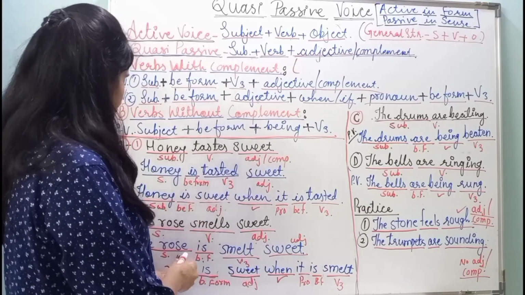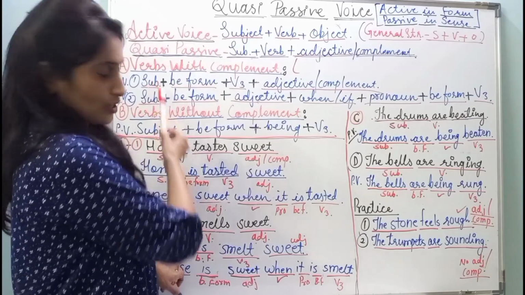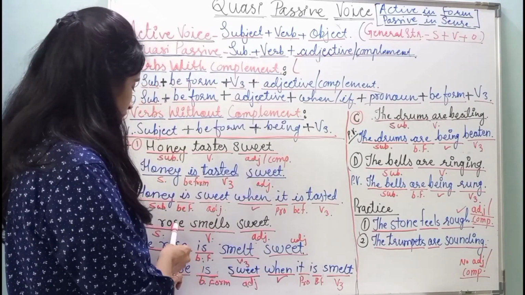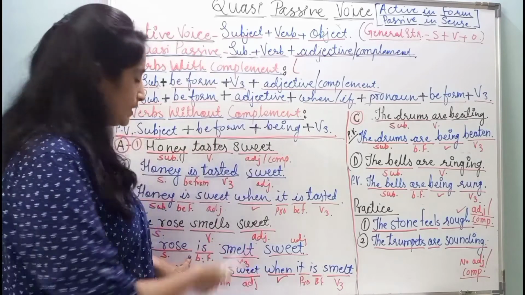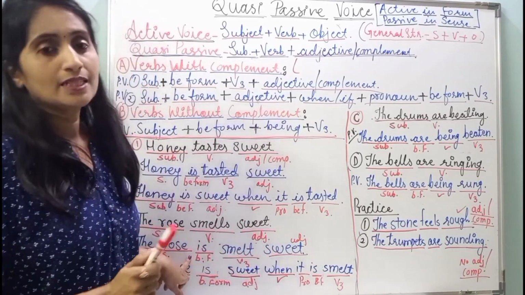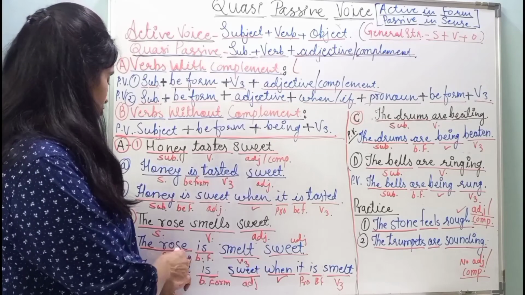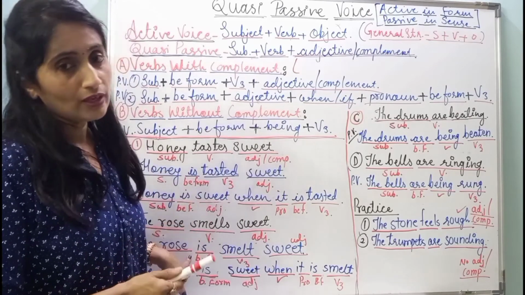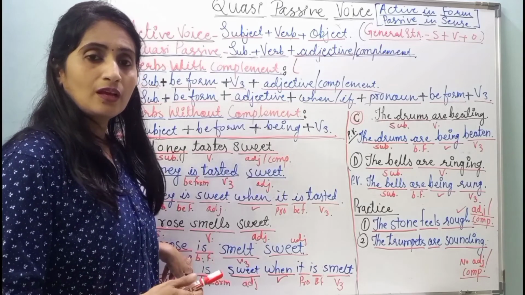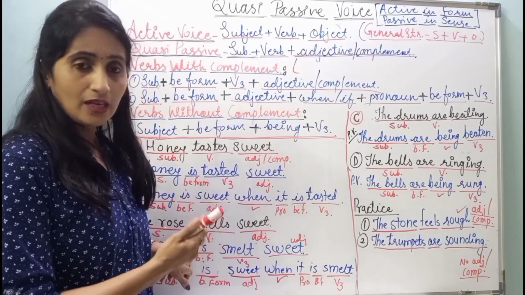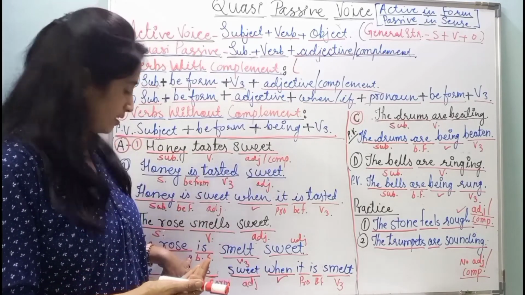See here, first of all, we have to make use of the subject. So I have written here the subject, the rose. Then what? Be form. The sentence is in simple present tense and the subject, that is the rose, is singular in number. So what should be the be form here? Should it be "is" or "are"?